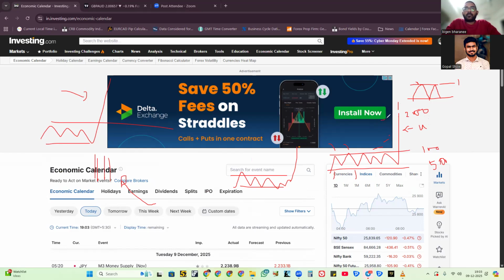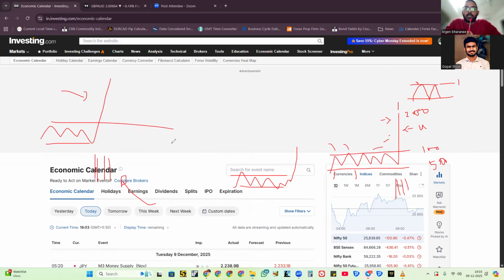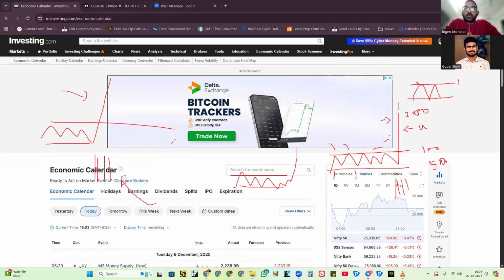When you understand these unfulfilled orders and the range breakout, you know the fundamental backing. In the top five news events, analyze the CPI, interest rate or GDP, whatever news was released. If the news is supporting this move, and it is happening across the board, on the other six or seven pairs of this currency, then you are very sure the other pairs are also doing the same breakout.